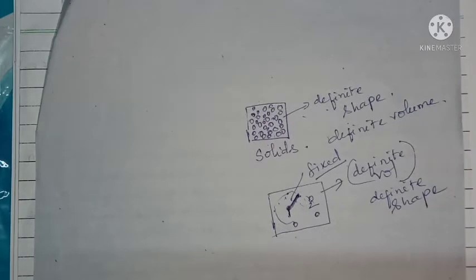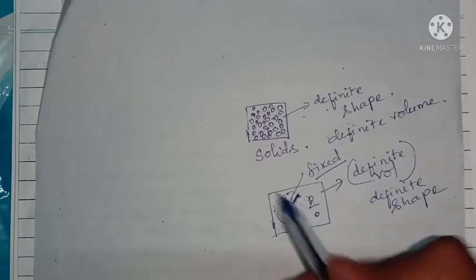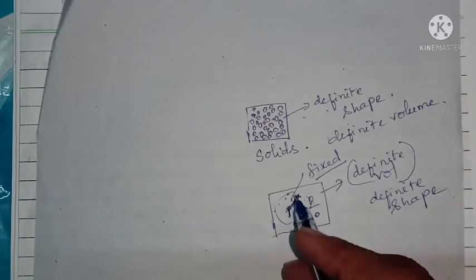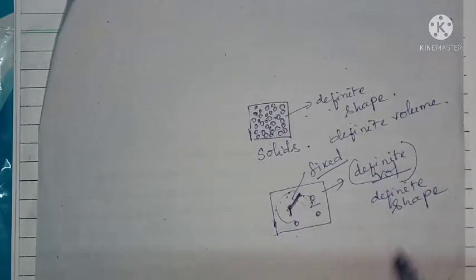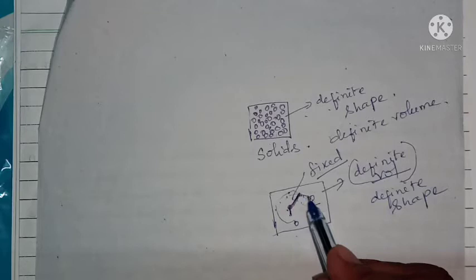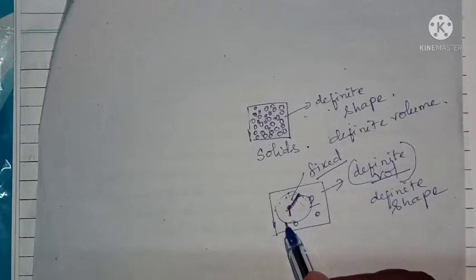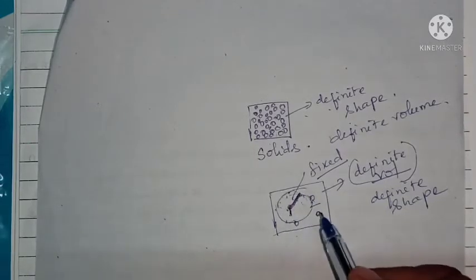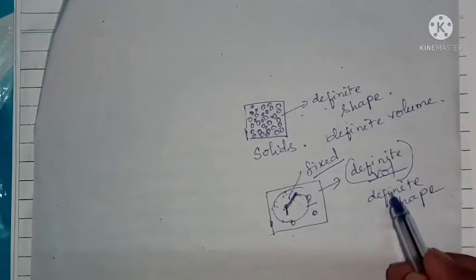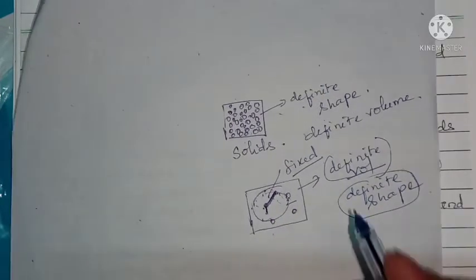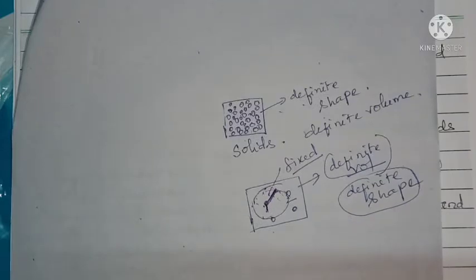That is, the intermolecular space among the particles is fixed. Because of that, they have a definite volume. Because of the movement of the particles, there is no fixed arrangement, so they do not have a definite shape.